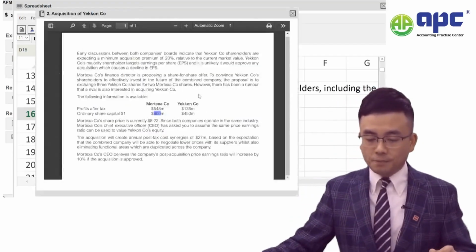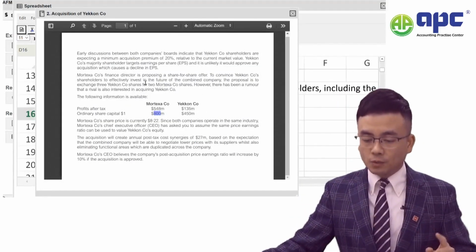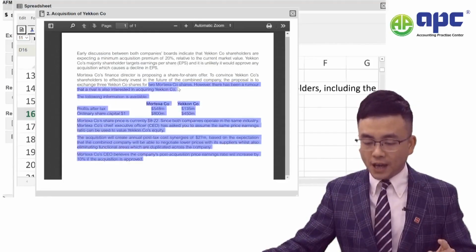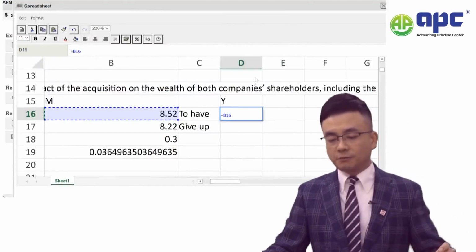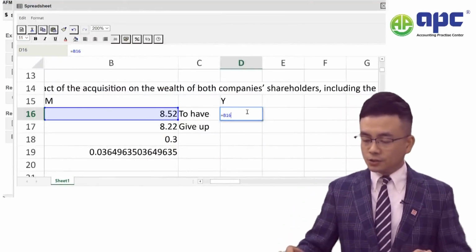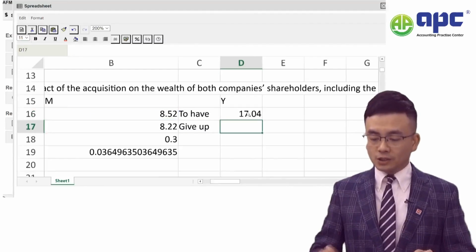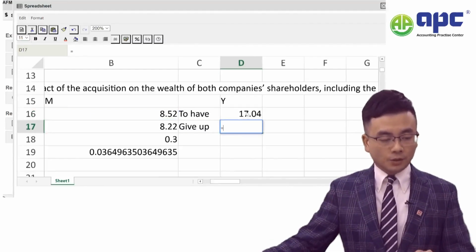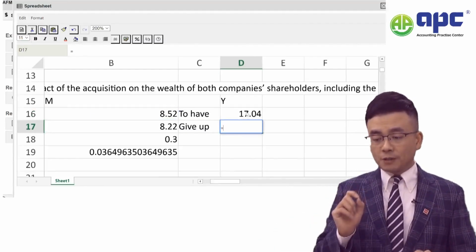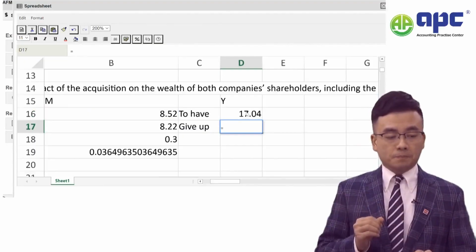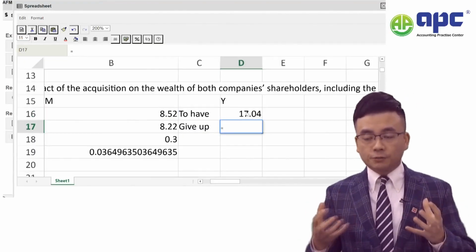If you want to have 2 of the M shares, you need to give up 3. So you will need to give up the odds of 3. I mean, what would be the odds of 3?